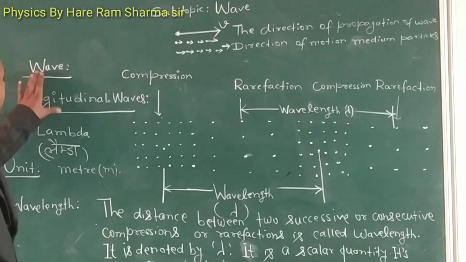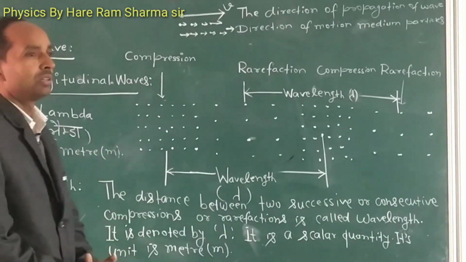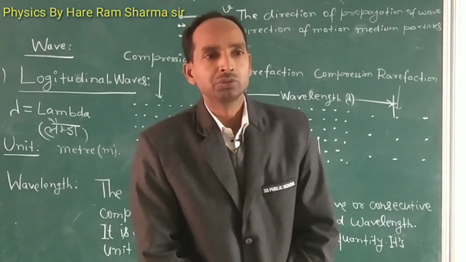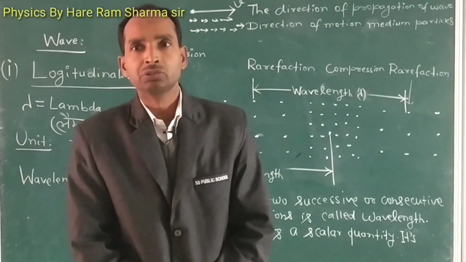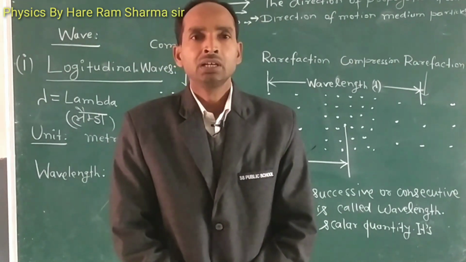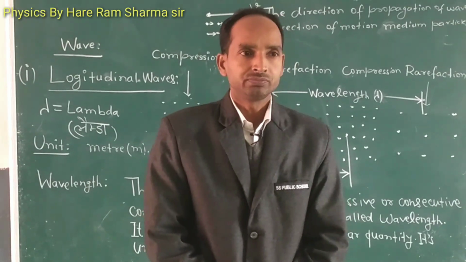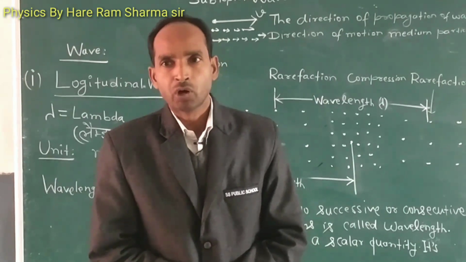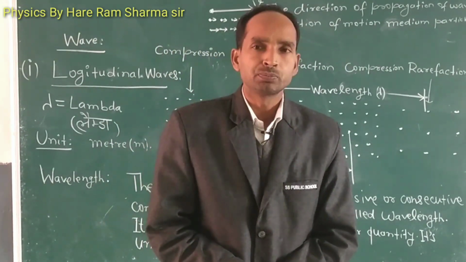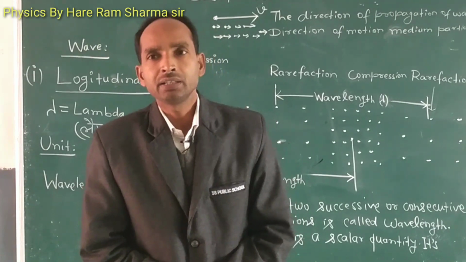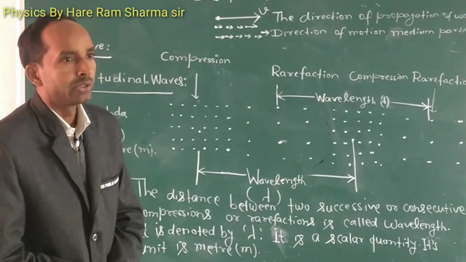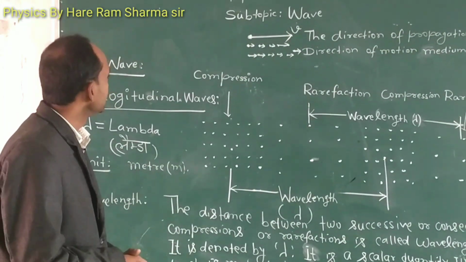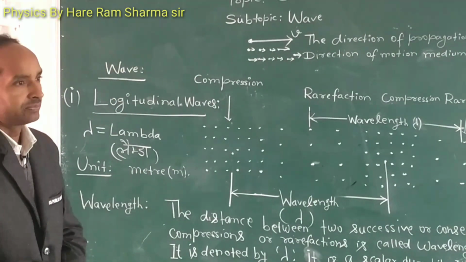Today's topic is waves. First of all, we will try to know what a wave is. A wave is produced when any disturbance is produced in the medium. That is, suppose in a pond the water is calm and a stone is thrown into the pond, then a disturbance is produced in the water and ripples are produced which go all around the water. This is called a wave.